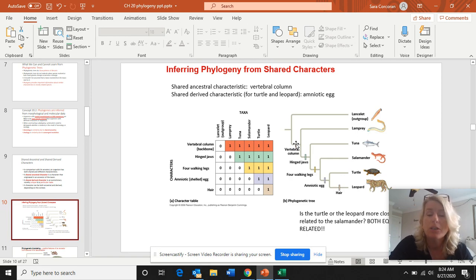If I asked you between the turtle and the leopard, what would be a shared derived characteristic or a shared derived trait? That would be the amniotic egg. You couldn't say hair because only the leopard has hair and it would not be shared. Okay, so derived means more recently evolved trait, and ancestral means evolved a long time ago.